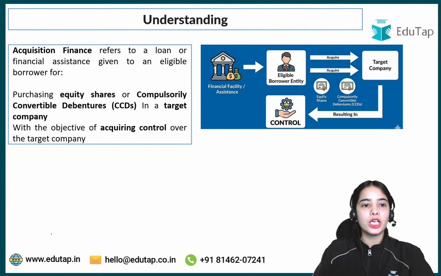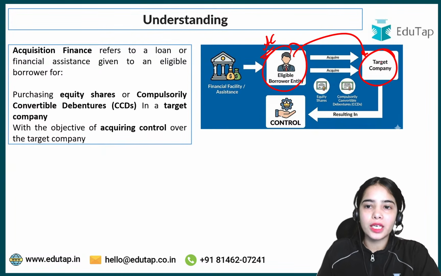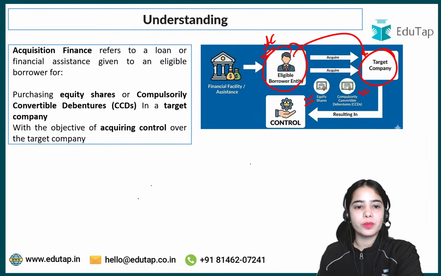This is the idea. So now, how can the acquiring company acquire the control over the target company? By buying the shares of the target company or by buying the compulsory convertible debentures of the target company. Okay, so this is the basic idea. Now coming to the next point.